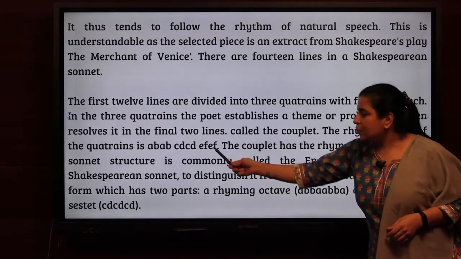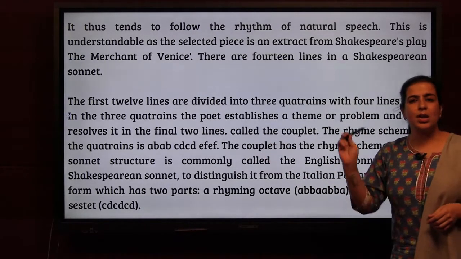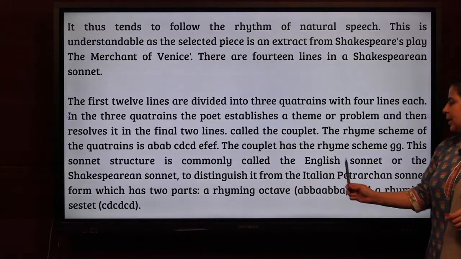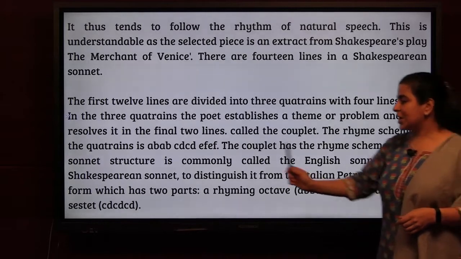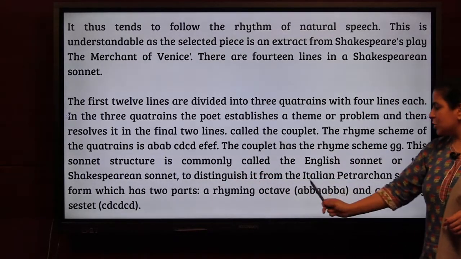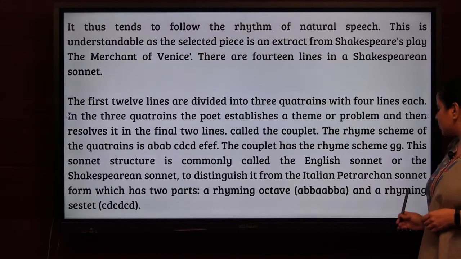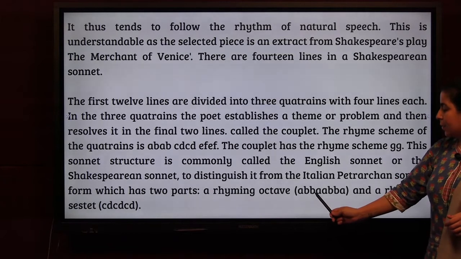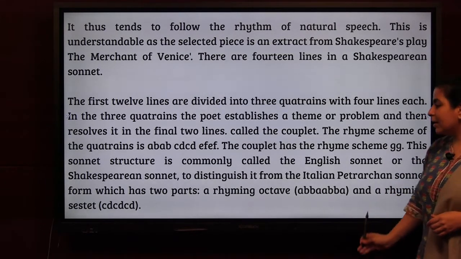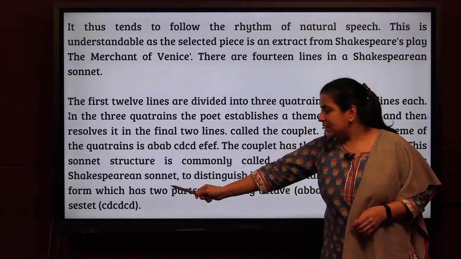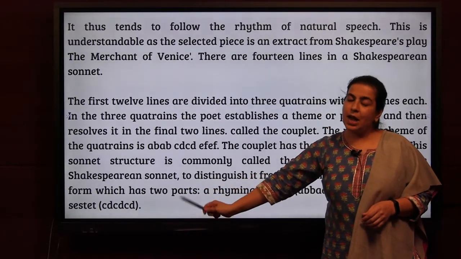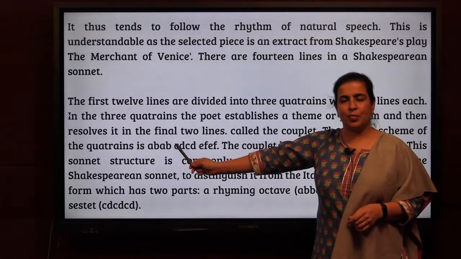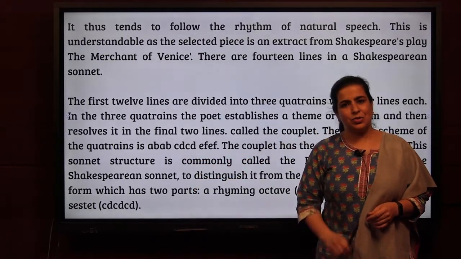This is the pattern which Shakespeare follows in all his sonnets. This sonnet structure is commonly called the English sonnet or the Shakespearean sonnet. To distinguish it from the Italian Petrarchan sonnet form, which has 2 parts, a rhyming octave which is AB, BA, AB, BA, and a rhyming set which is CD, CD, CD. These are the other 2 patterns which everyone follows, but Shakespeare only follows this kind of pattern which we saw in The Tempest. Do you remember?